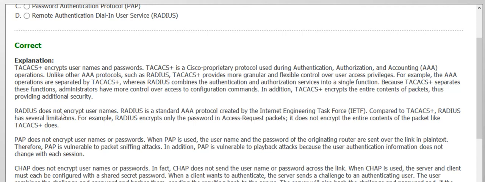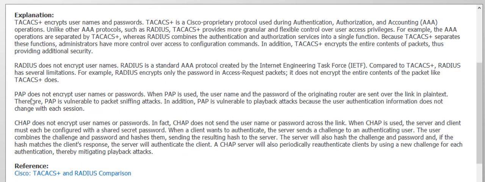RADIUS does not encrypt usernames. However, it is a standard AAA protocol created by the IETF. Compared to TACACS+, RADIUS has several limitations. RADIUS encrypts only the passwords. It does not encrypt the entire contents of a packet like TACACS+ does.